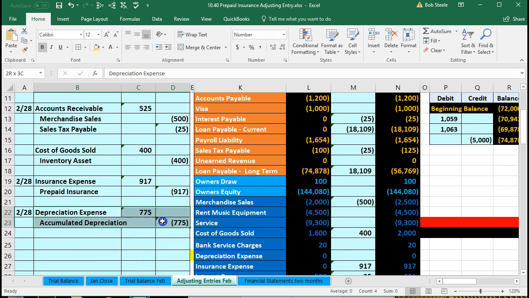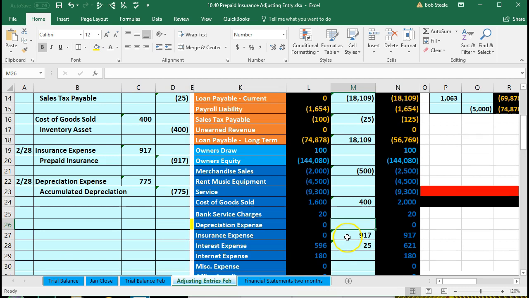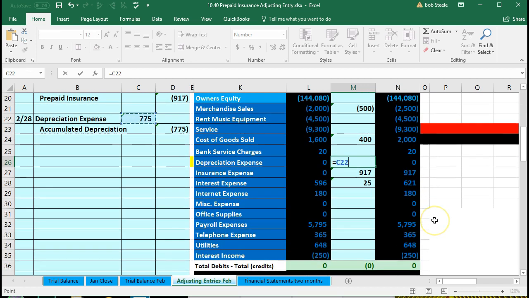So here's our adjusting journal entry we have recorded here, and we're going to post that to our adjusting worksheet in the middle column. So we will post the depreciation first. Here it is there. Here it is here. We will be in the middle column. We are in cell M26. We will select equals and point to that 775, bringing the balance up from 0 to 775.